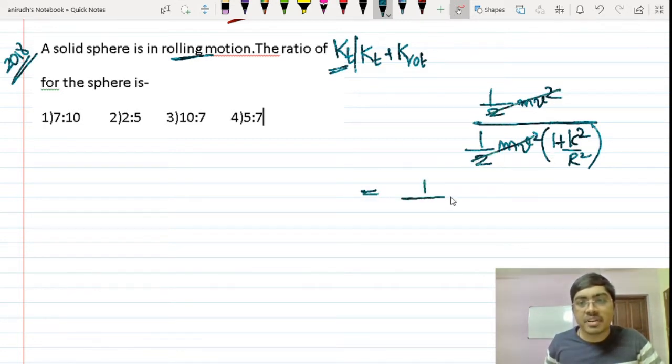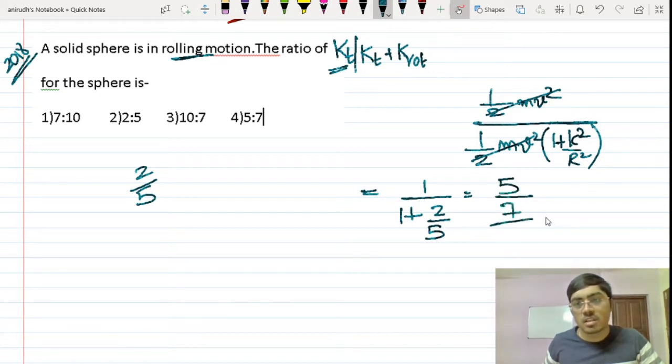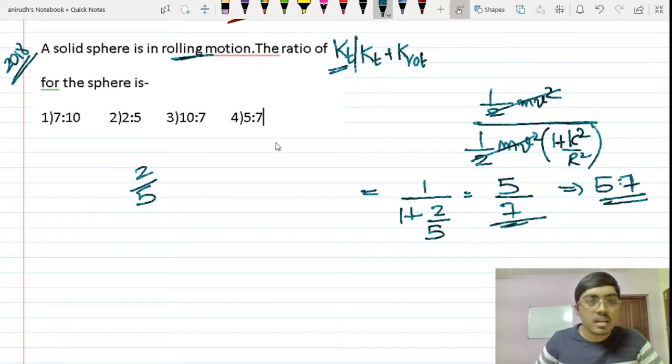So this is 1 divided by 1 plus k square by r square, and for a solid sphere it is obviously 2 by 5. I can just substitute it here. So this will be 5:7. So the correct answer is 5:7 for this question. Fine. So for this question I will be marking option 4 as the right answer.